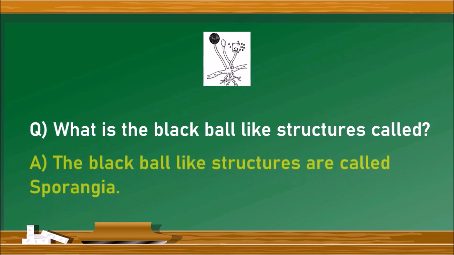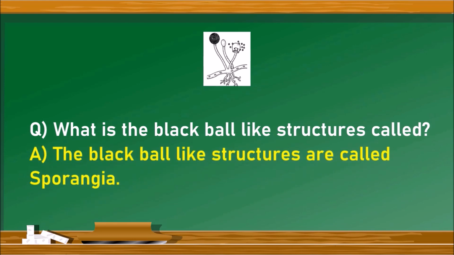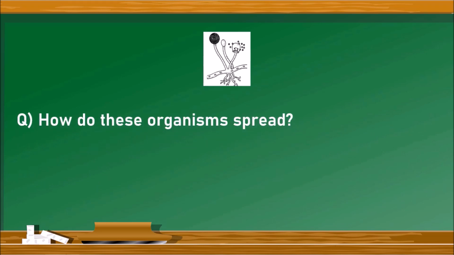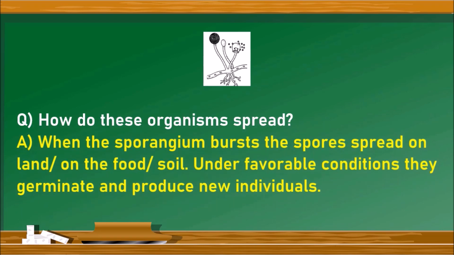It is the sporangium in which the spores are produced. Next question. How do these organisms spread? When the sporangium bursts, the spores spread on the land or the food or the soil. Under favorable conditions, they germinate and produce new individuals like new hyphae, the small thread-like structures called hyphae through which the sporangium forms.